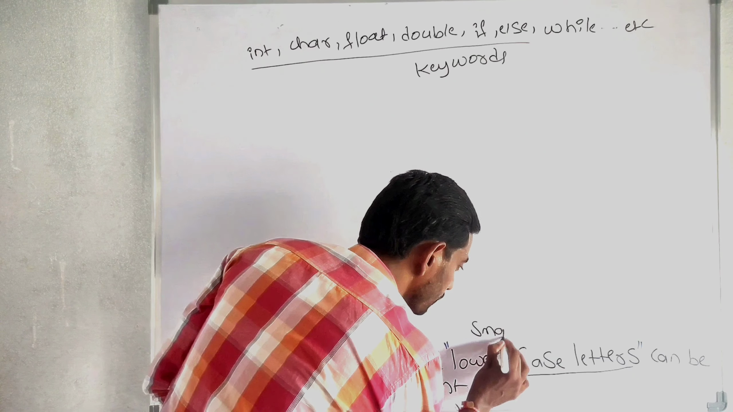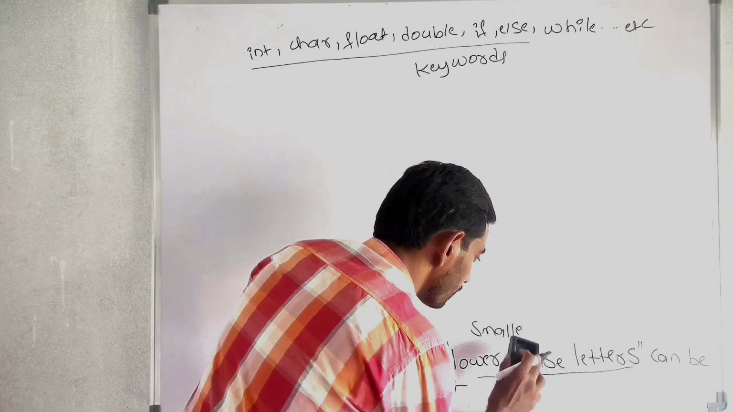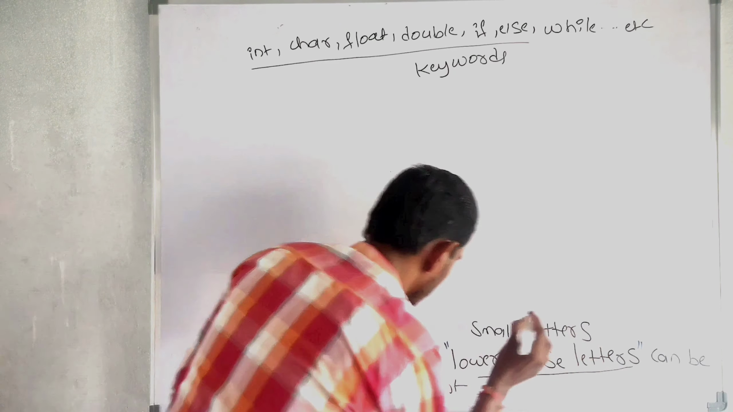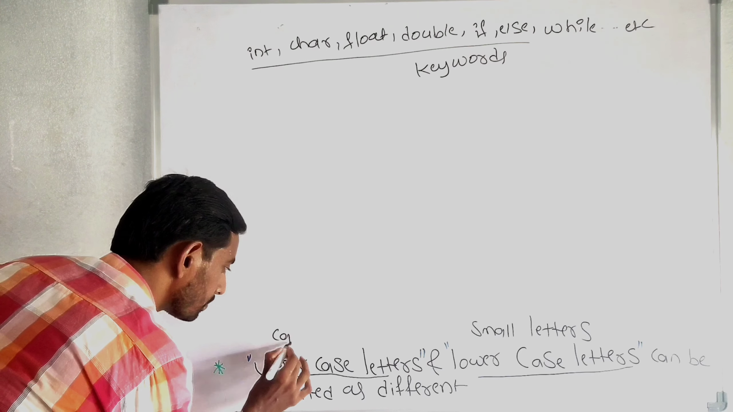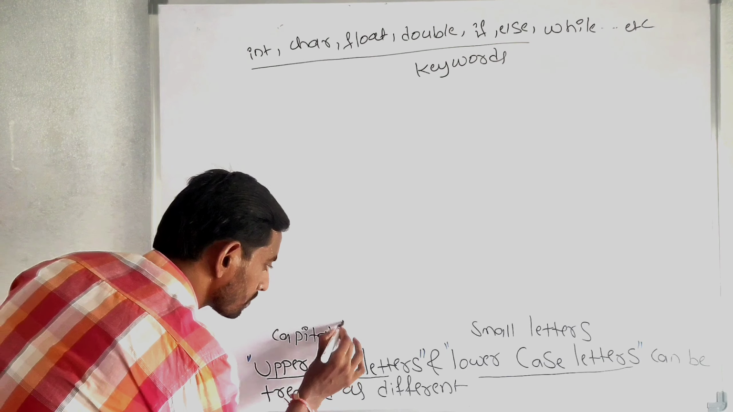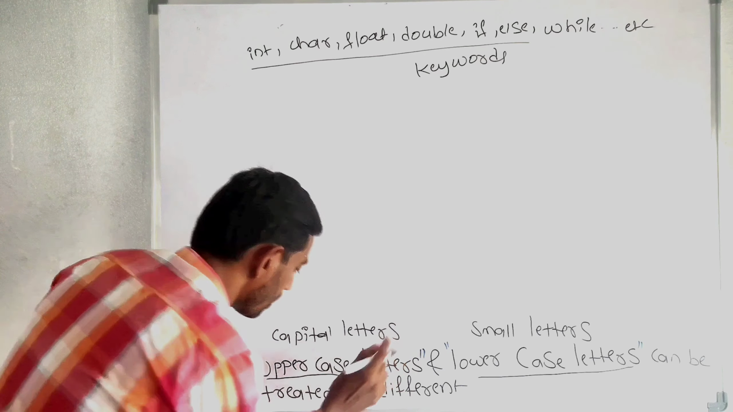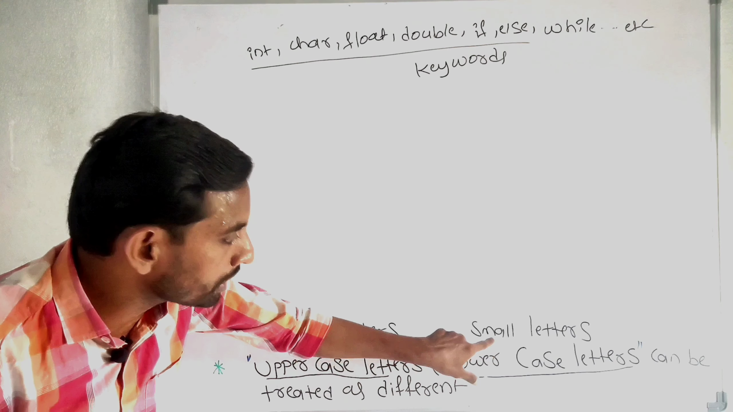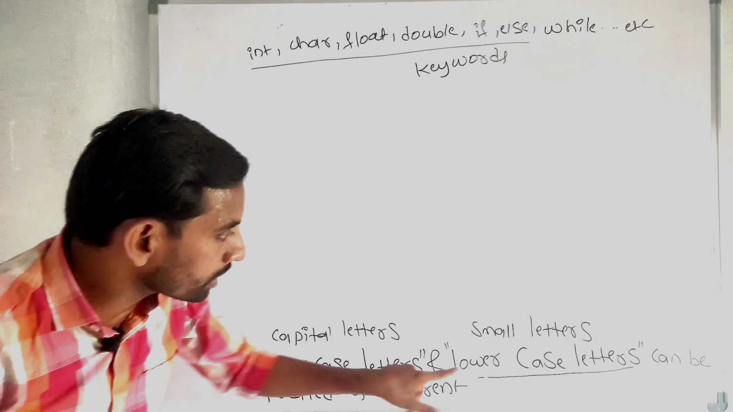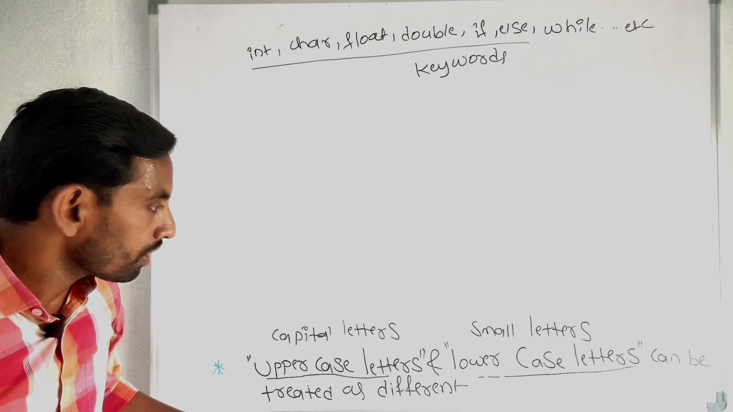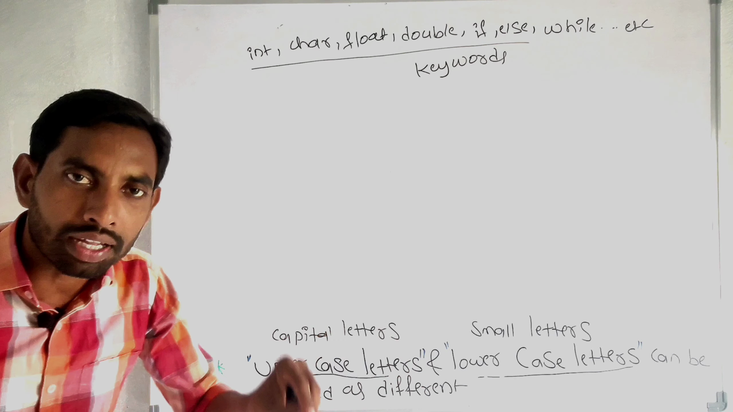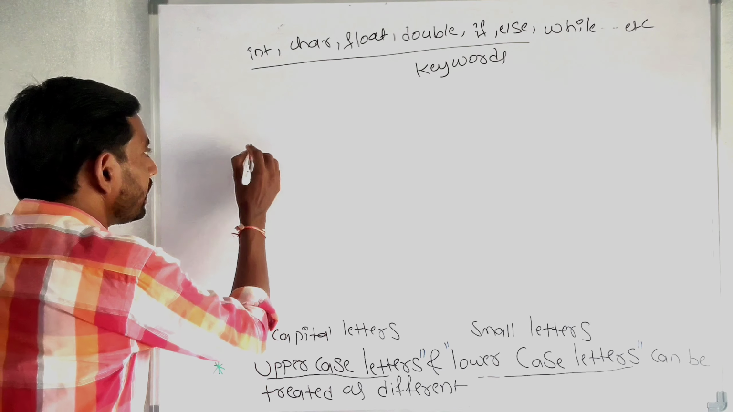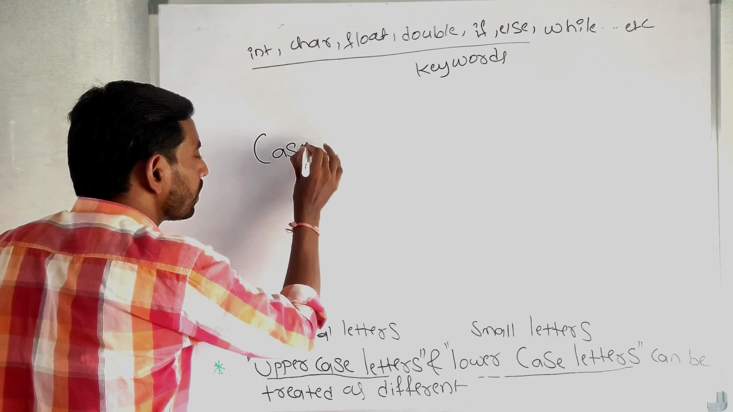Small letters of ABCD. Capital letters. Uppercase letters means capital letters. Lowercase letters means small letters. Uppercase letters and lowercase letters can be treated as different. So C is a case sensitive language.